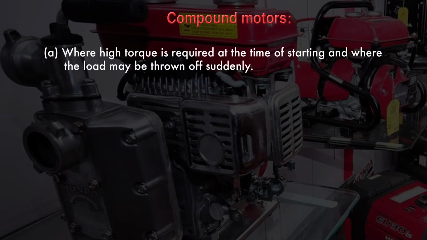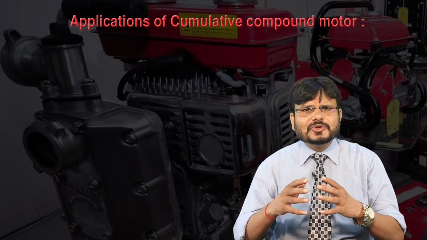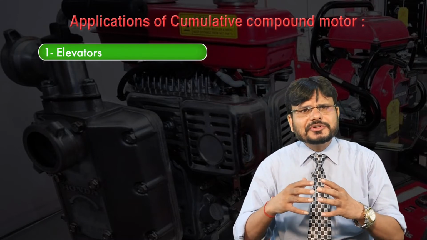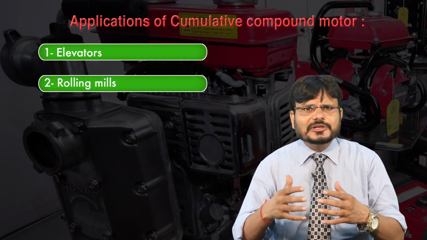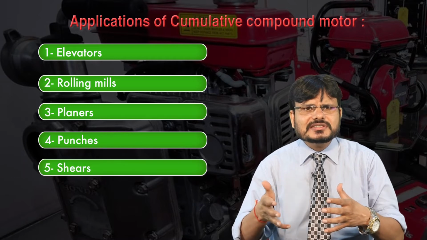What are those conditions? First one is where high torque is required at the time of starting and where the load may be thrown off suddenly. Second condition is where the load is subjected to heavy fluctuation. And the applications of cumulative motor are, it can be used in elevators, rolling mills, planers, punches, shears.